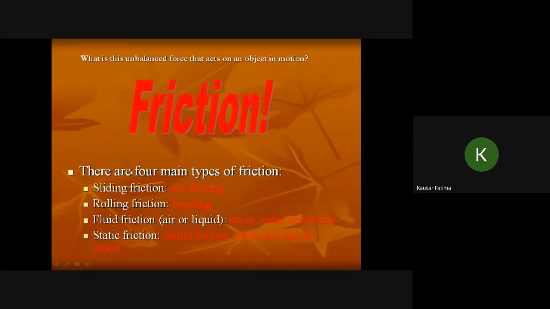So there are different types of friction here. In your grade, you simply need to know the sliding friction and fluid friction, air or liquid, which acts on bodies which fall through the air or liquid. Like if you drop marbles through a fluid, they will speed up because of gravity, but they will slow down because of the upward force of fluid friction acting on them. In the same way, sliding friction or rolling friction will be acting in the opposite direction to that of the motion.